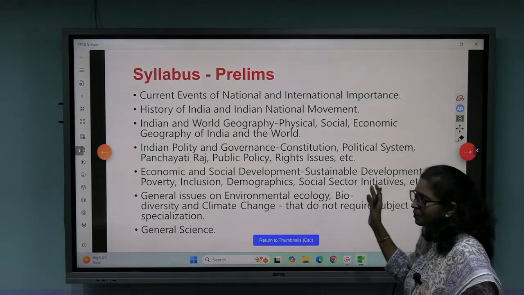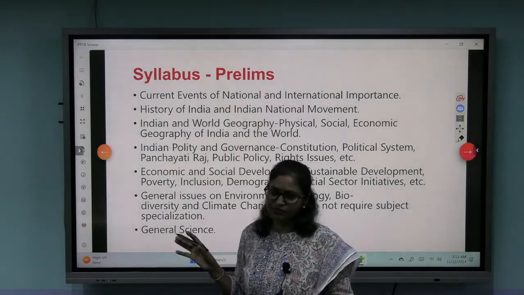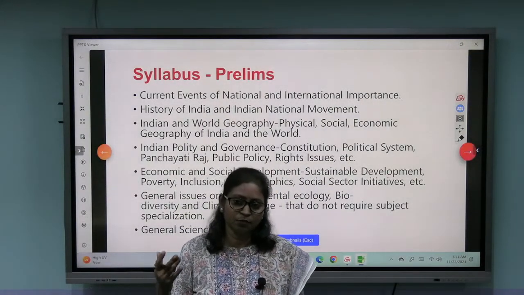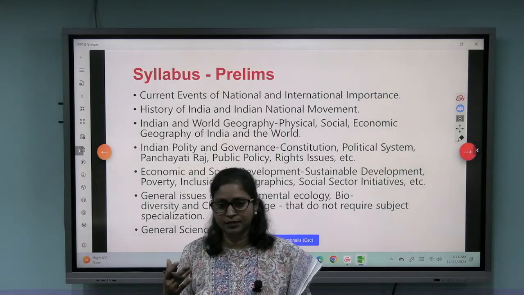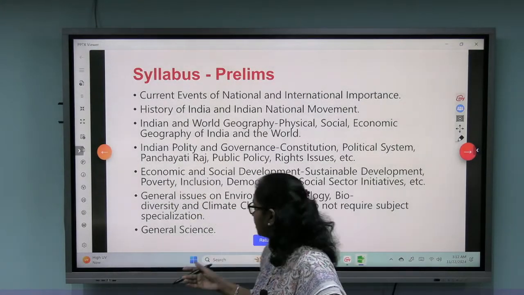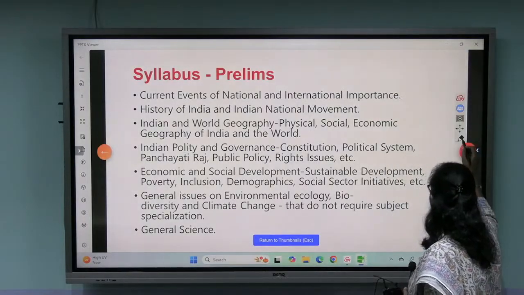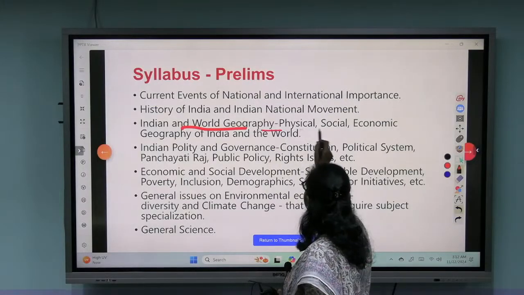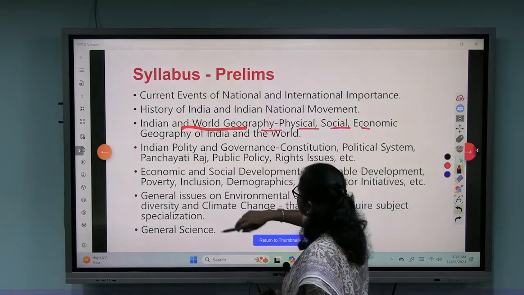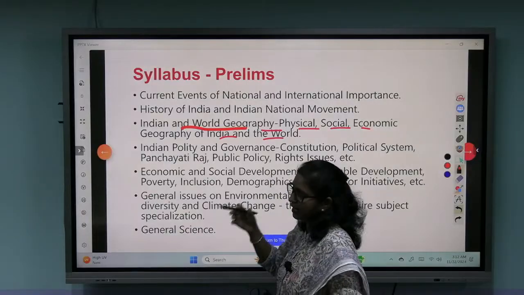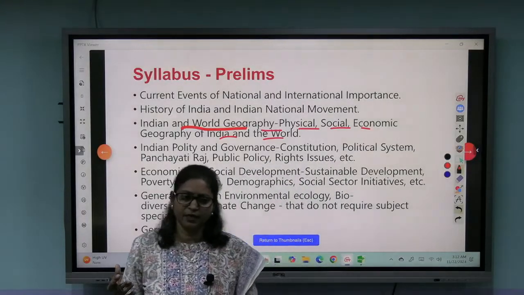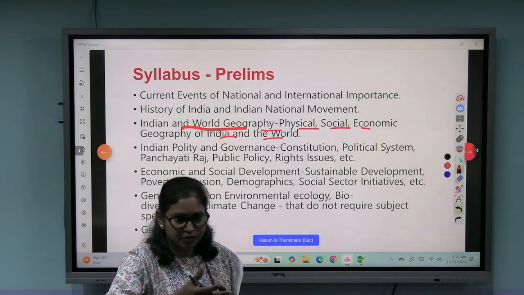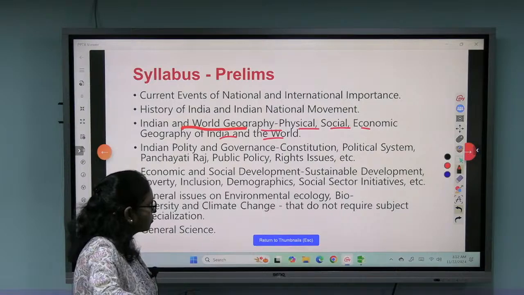The prelims syllabus in geography is mentioned very briefly. That's why we go to the mains syllabus to know a little bit more about what exactly is there in the syllabus. Look at what they have mentioned in prelims: very brief, India and world geography, physical, social, economic geography of India and the world. But what exactly will you get in physical geography? When you read the mains syllabus, you get a little more idea of what is physical geography, what is social geography, what is economic.